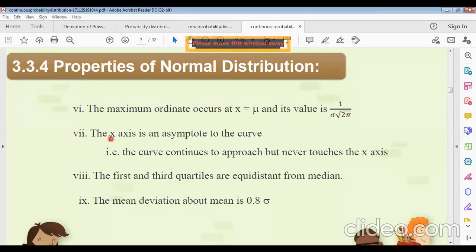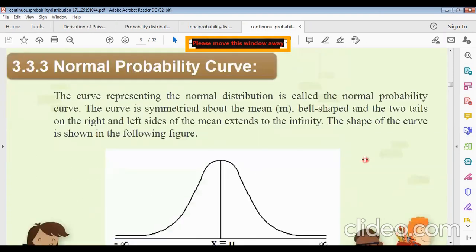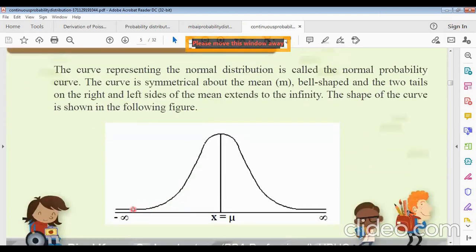Now property 7. The x-axis is an asymptote to the curve. That is, the curve continues to approach but never touches the x-axis. From the figure, you must know this figure. It is about to touch the x-axis but never touches it.